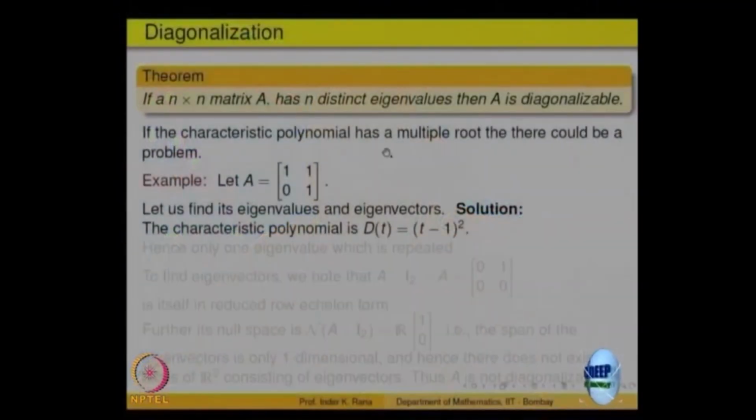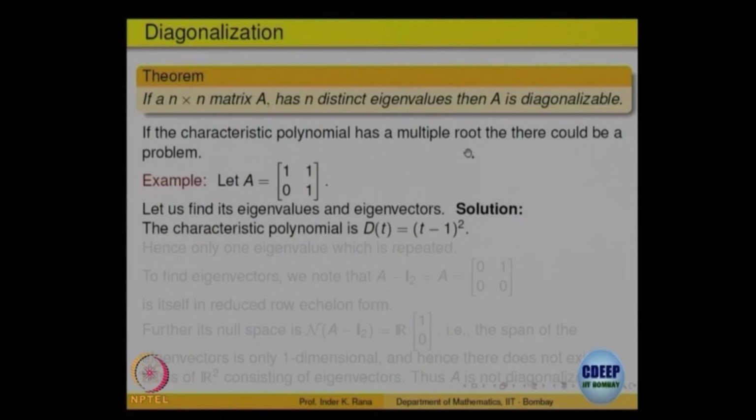In case all eigenvalues are distinct, then you will get n linearly independent eigenvectors. You are very lucky. If not, then the problem can come. The problem can come if the characteristic polynomial has multiple roots.